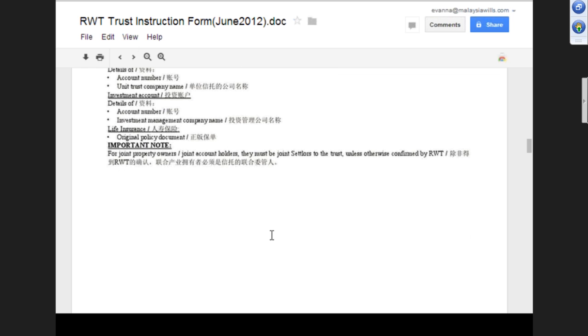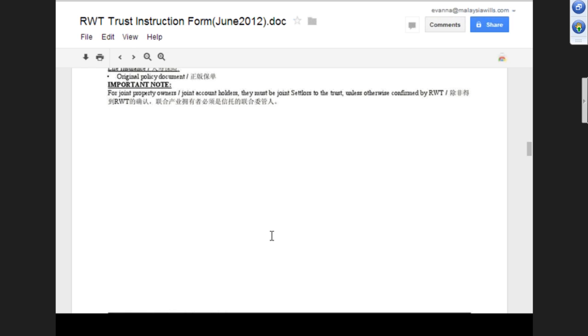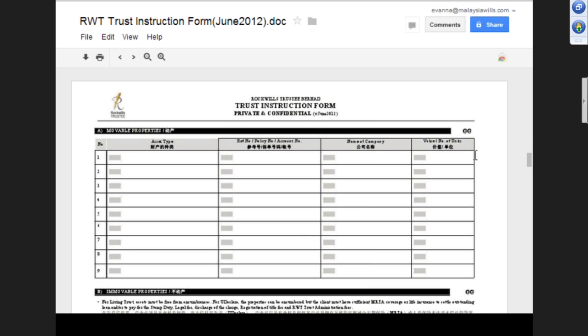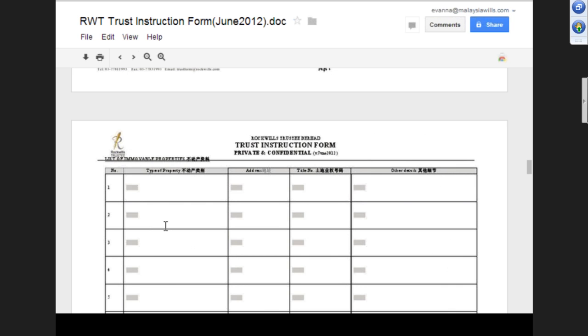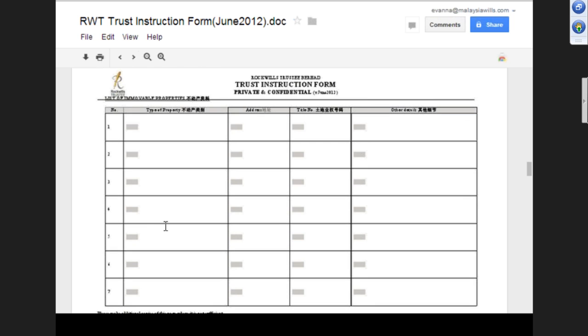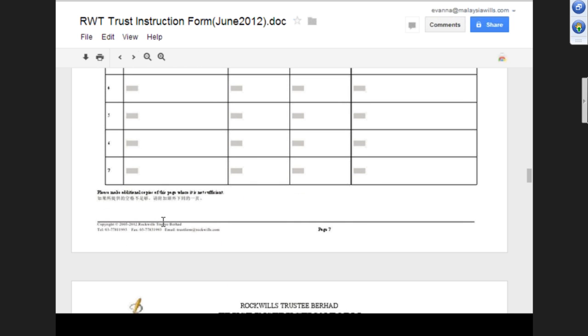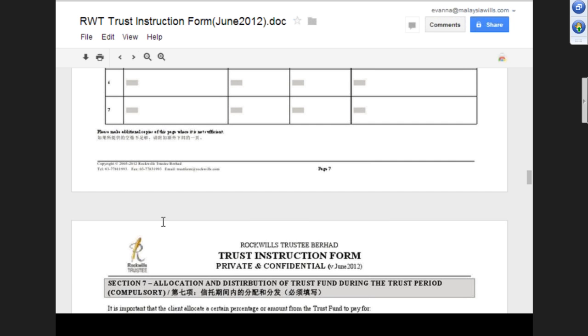And then this one is of course we key in the movable asset. Okay, and then here is the immovable properties. And then here are the properties. And then what's this? Allocation and distribution of trust fund during the trust period to pay the debts, taxes, estate admin, legal fees.